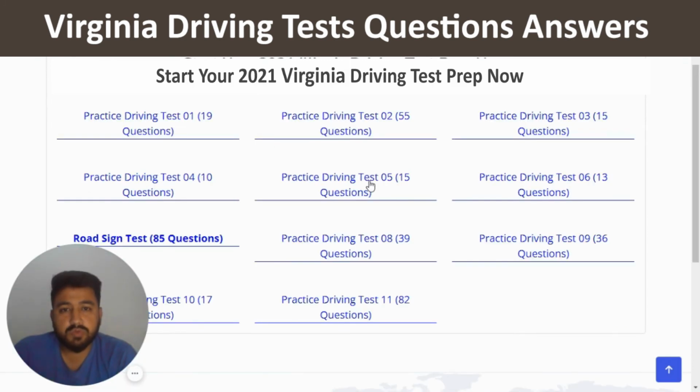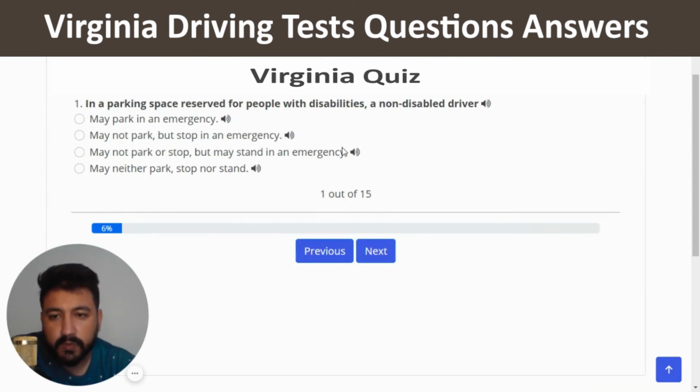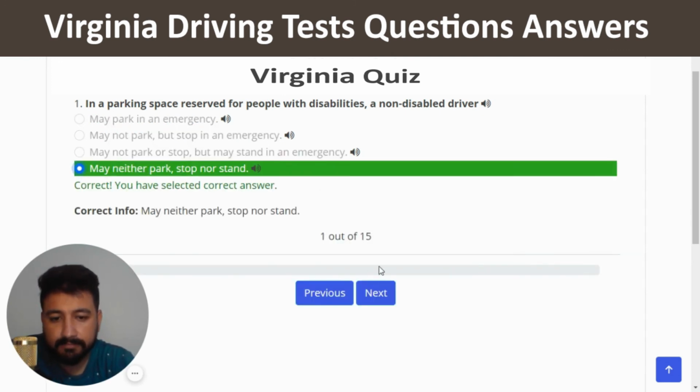So it's time to move to the last quiz, which is number 5. And this quiz has 15 questions. So let's click on practice driving test number 5. The first question is, in a parking space reserved for people with disabilities, a non disabled driver. The right answer of this question is the last one, which is may neither park, stop, nor stand, which is the last one. Yeah, next.